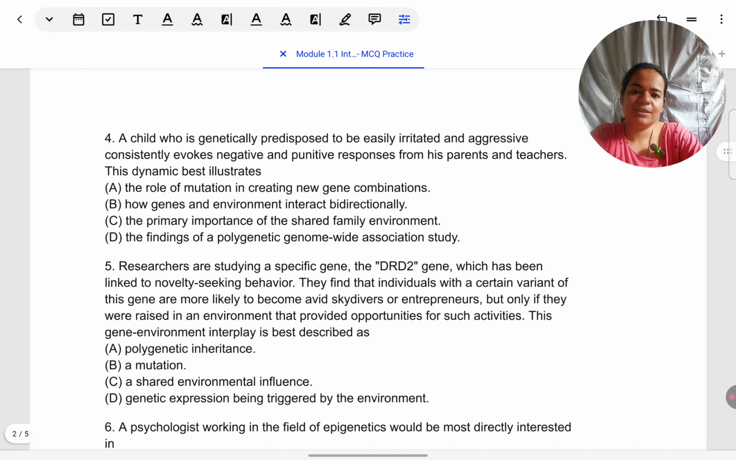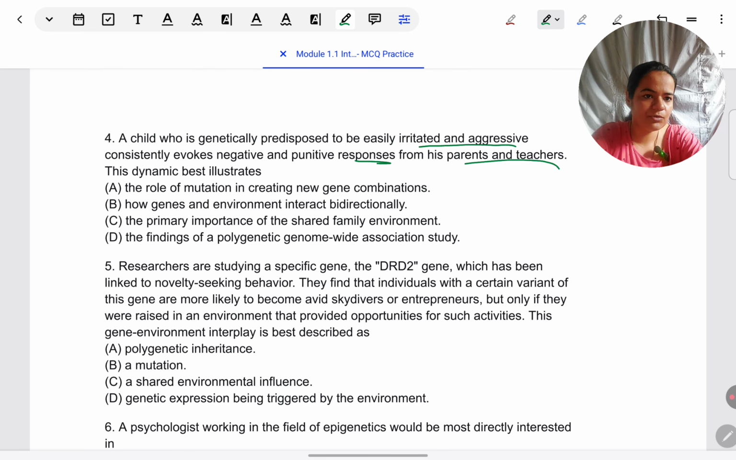A child who is genetically predisposed to be easily irritable and aggressive consistently evokes negative and punitive responses from his parents and teachers. This dynamic best illustrates. The first thing that comes to my mind is temperament. It seems the temperament of the child is a little negative or high temper type of child. Then when I read further, after reading about irritability and aggression, I also read that there is some response from the parents which is according to this behavior of the child.